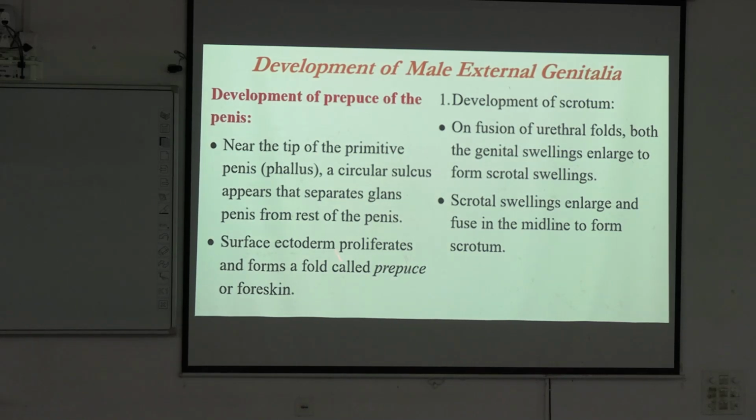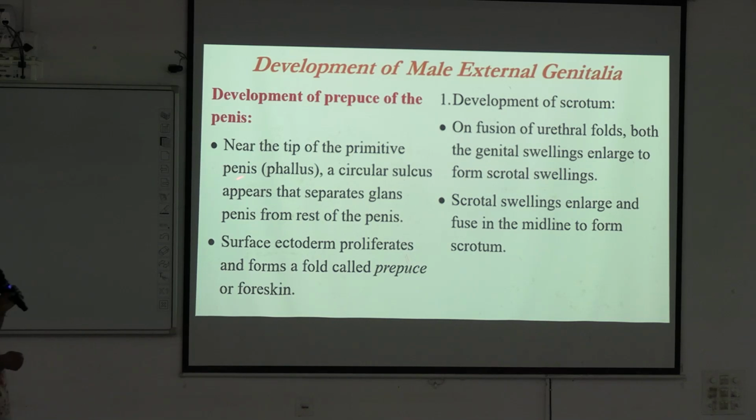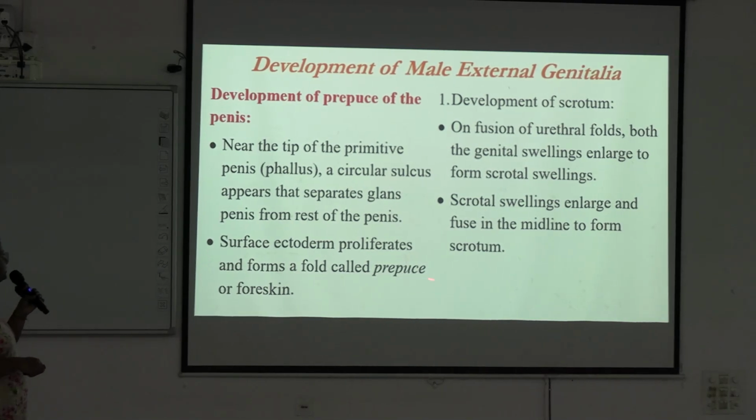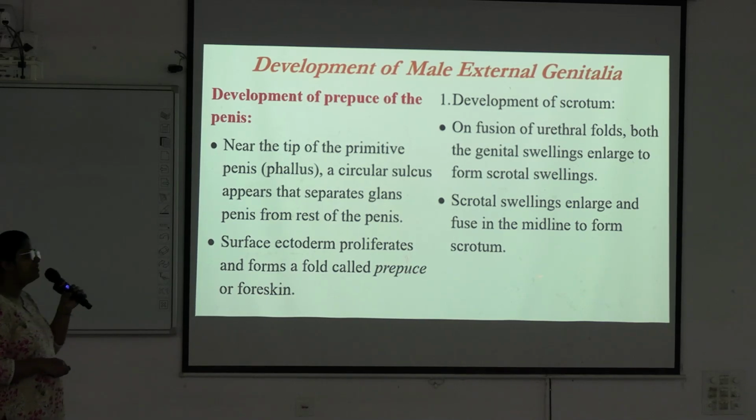Next we go to development of the prepuce of the penis. Near the tip of the primitive penis or phallus, a circular sulcus appears, and that separates the glans penis from the rest of the penis. And surface ectoderm proliferates and forms a fold called the prepuce or foreskin.